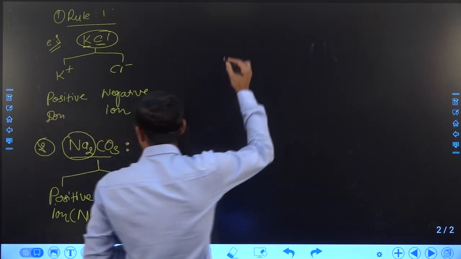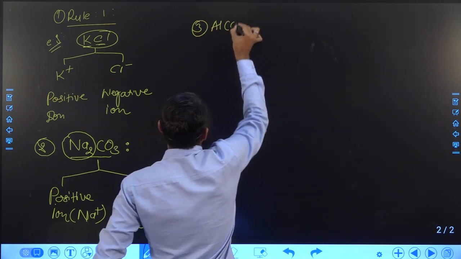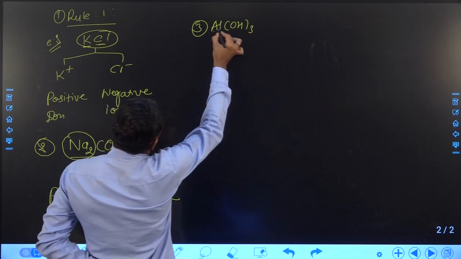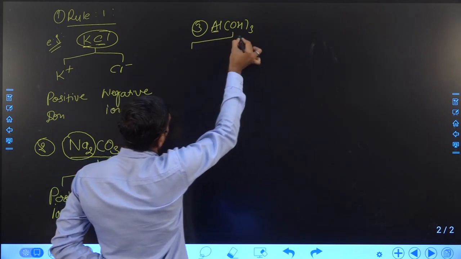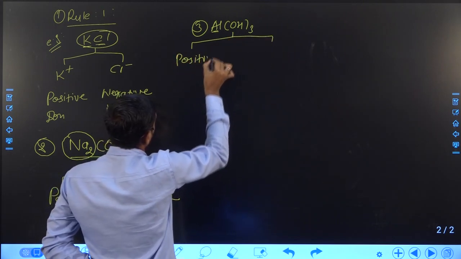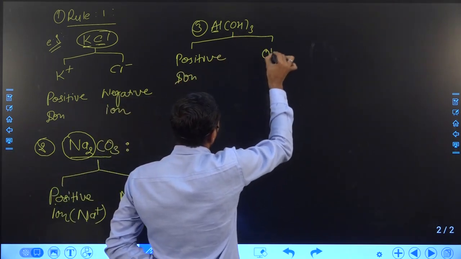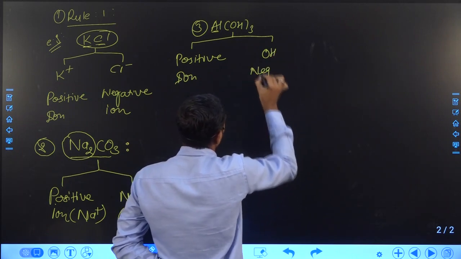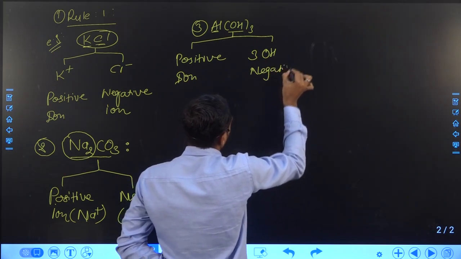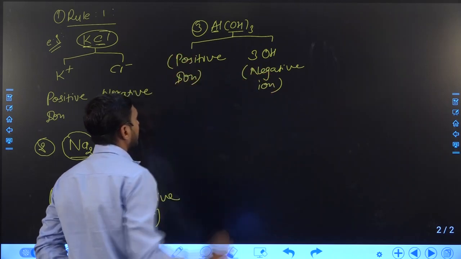Suppose we take another example. You can see here the first element is aluminum, so aluminum will become the positive ion and OH will become the negative ion. How many OH are present? Three OH.